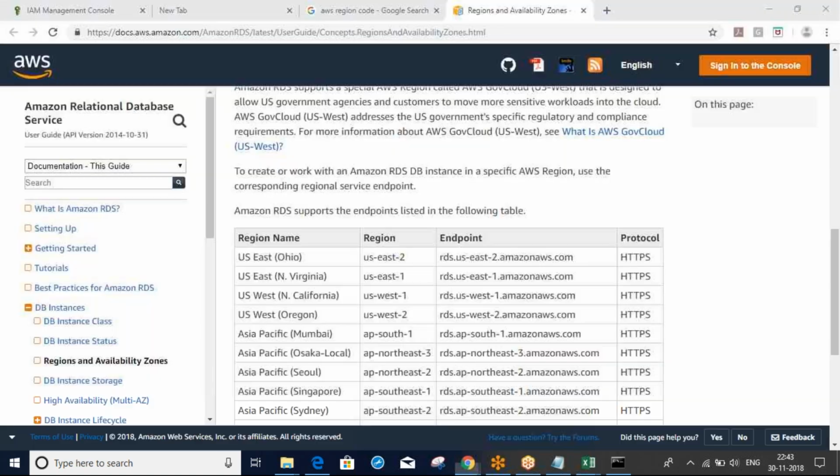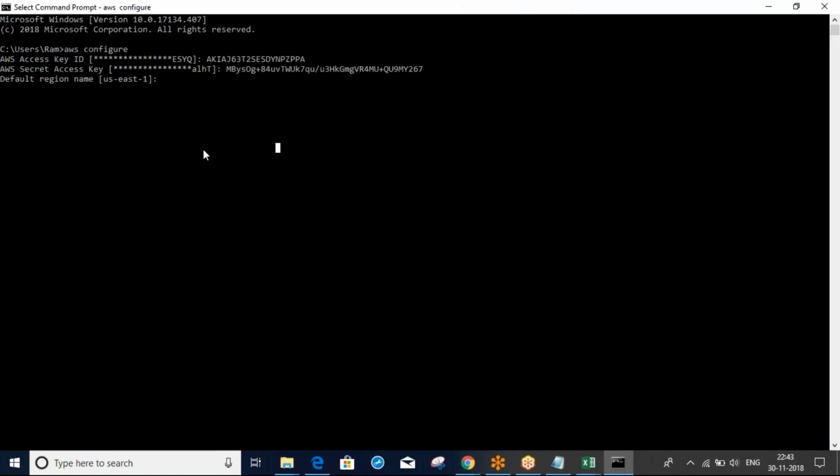If you want any other region, provide that code here. For the output format, just leave it none. We will discuss later. That's it.